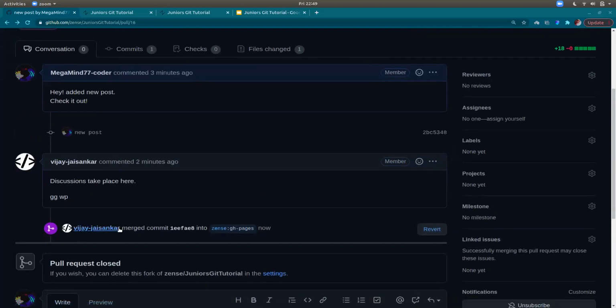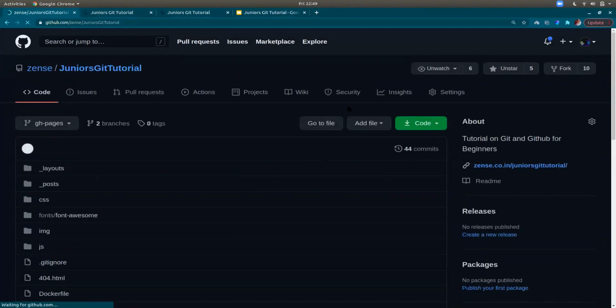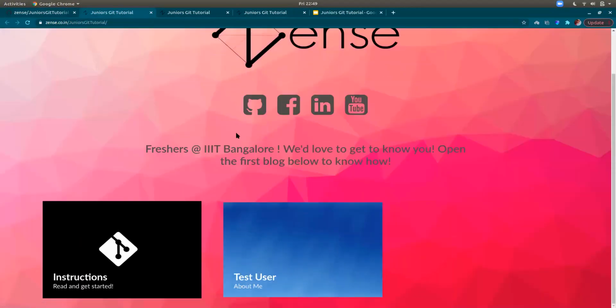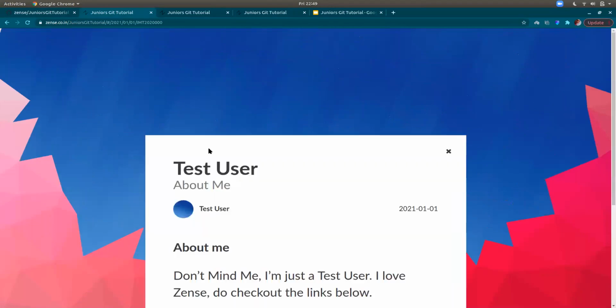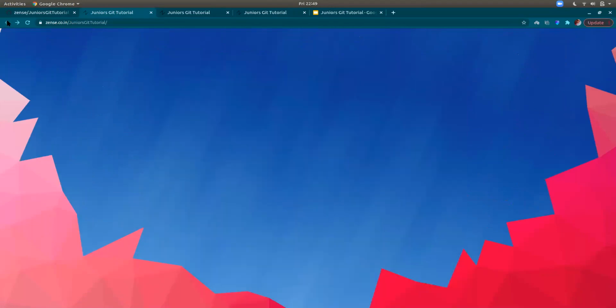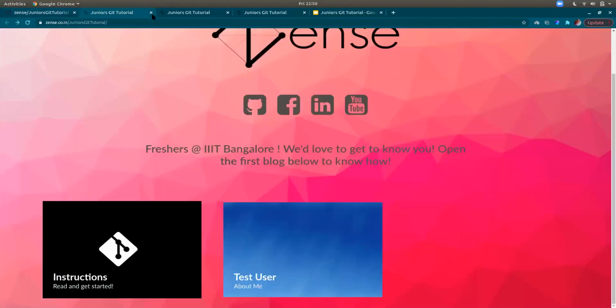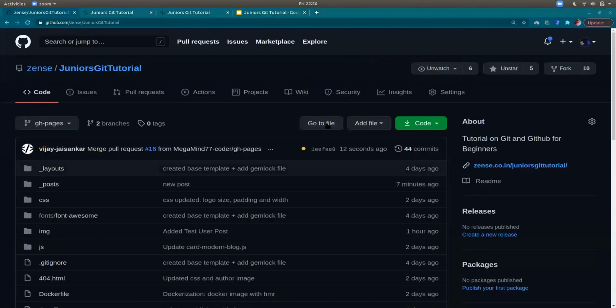See, so the commit has been merged, and now if I go to the repository and now to the website, it will now say, oh wait. It will take a few minutes, because it's building from scratch again. But you guys got how to make a pull request, right? That's the important thing, that's more important.